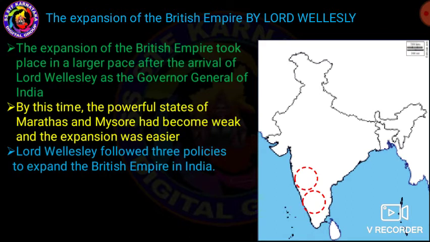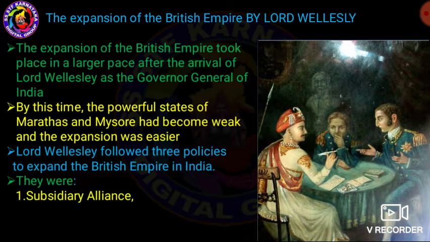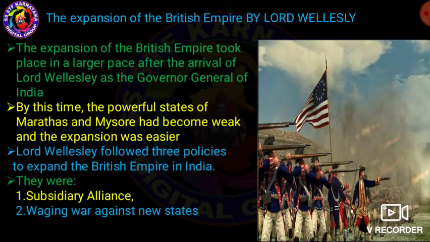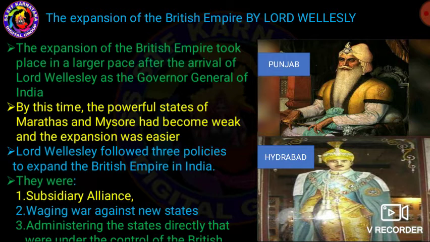Lord Wellesley followed three policies to expand the British Empire in India. One is subsidiary alliance. Second is waging war against new states. And third is administering directly the states that were under the control of the British.